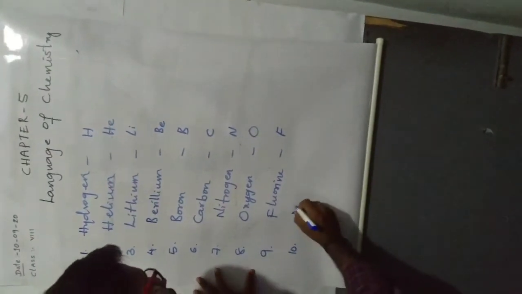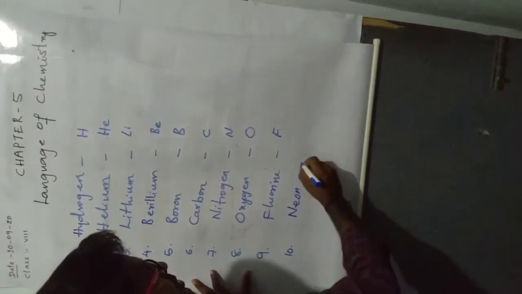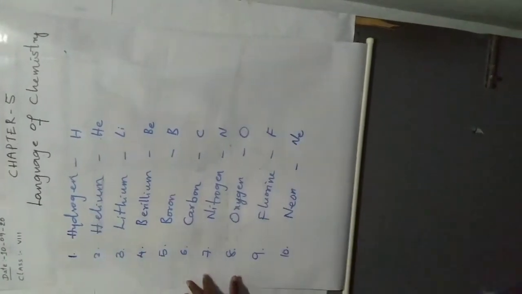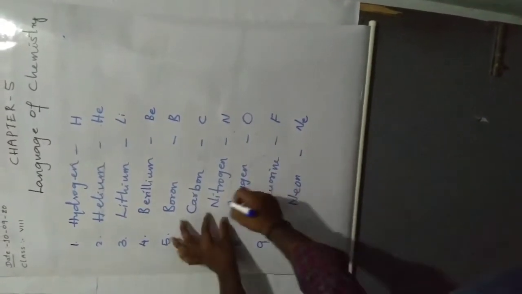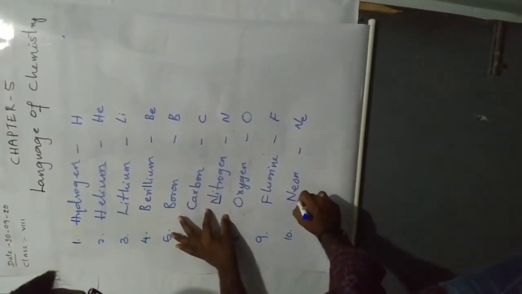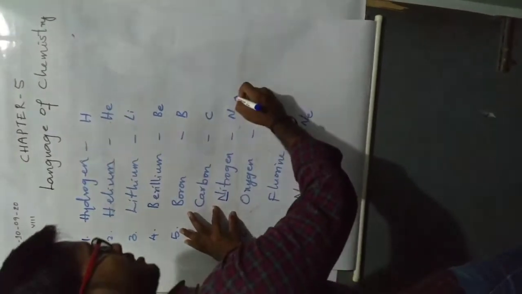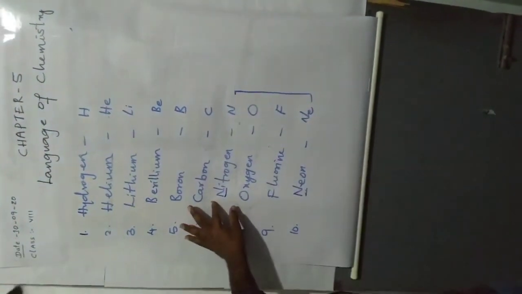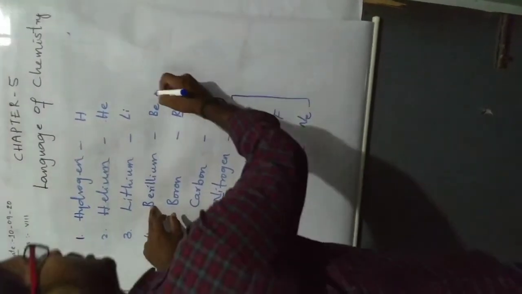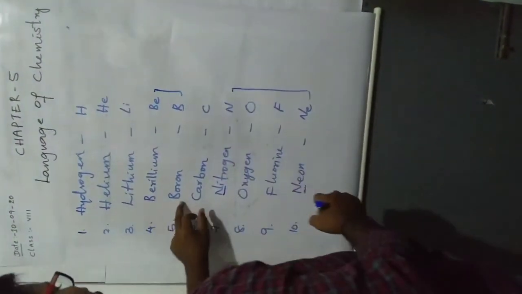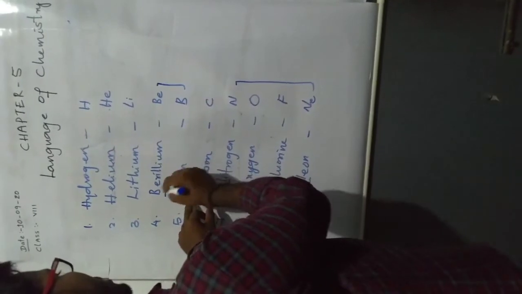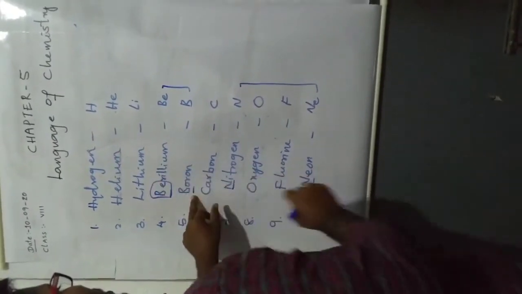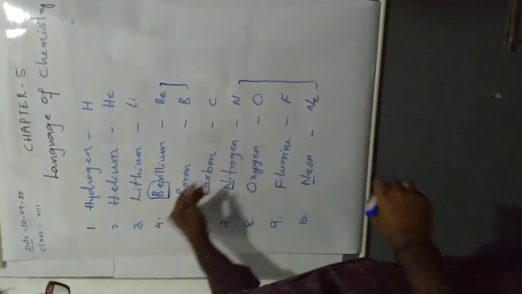Tenth one, neon. Symbol Ne. You can observe that for some elements the first letters are repeated, like nitrogen and neon. Nitrogen's first letter is N and neon's symbol is Ne. Like beryllium and boron, the first letters are the same, so we consider the next letter, the second letter.